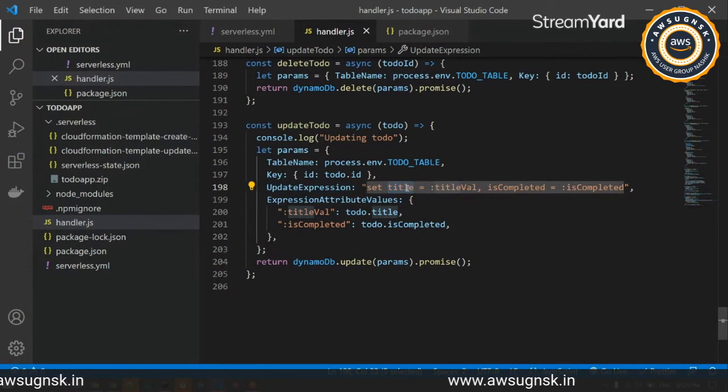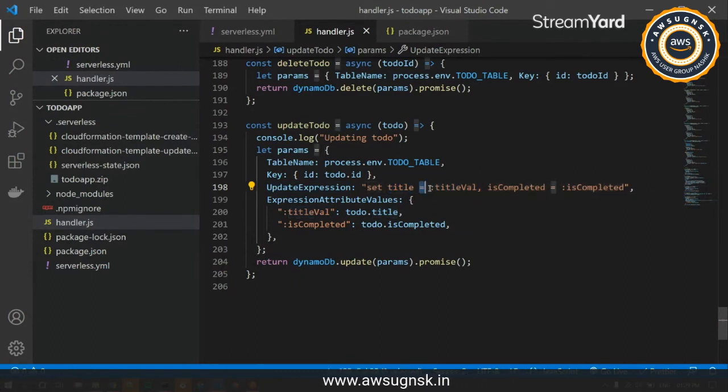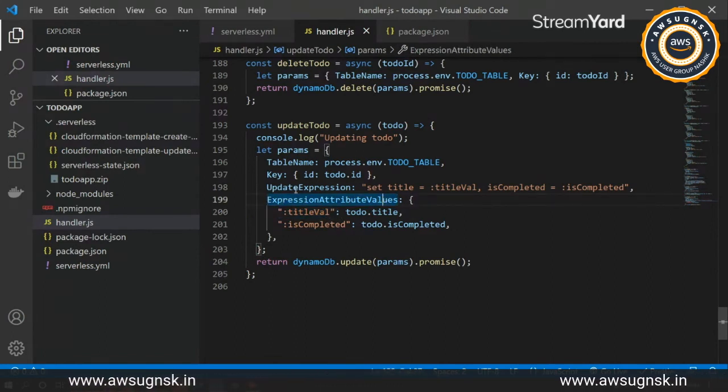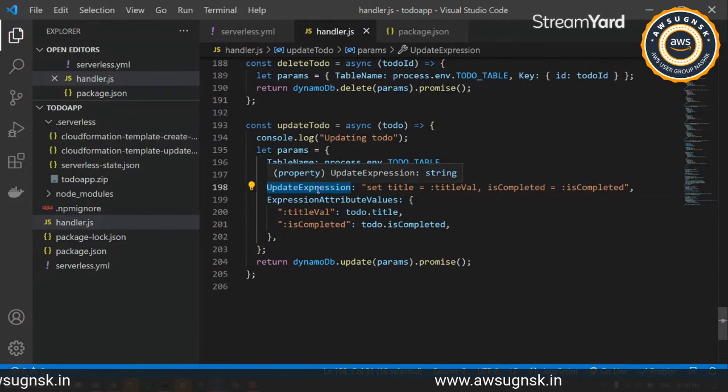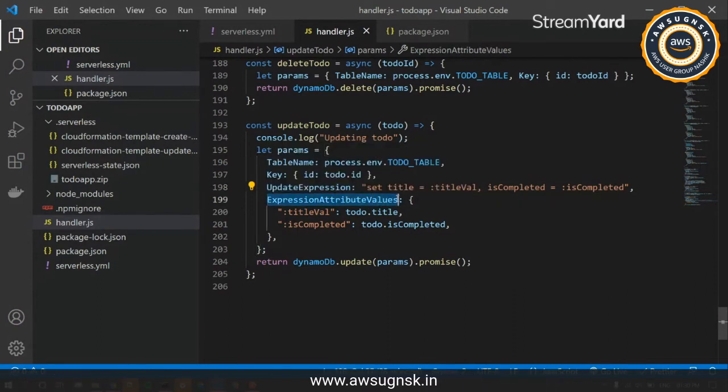So we are adding title equal to, and colon title val will be this. We have that colon title val listed as a key over here, under expression attribute values. So this is the update expression that it will be running, and it will be iterating over the expression attribute values.